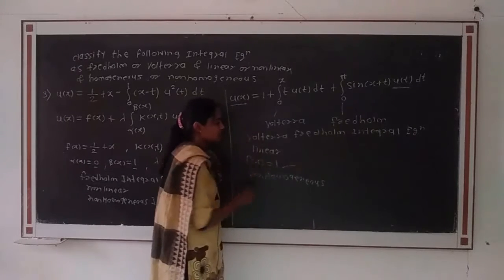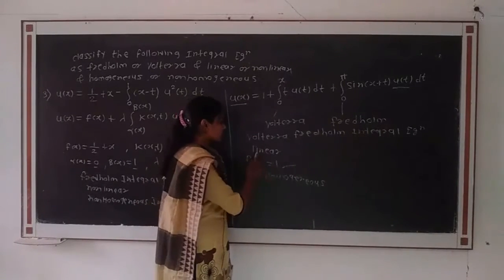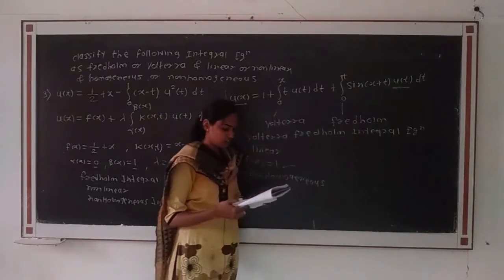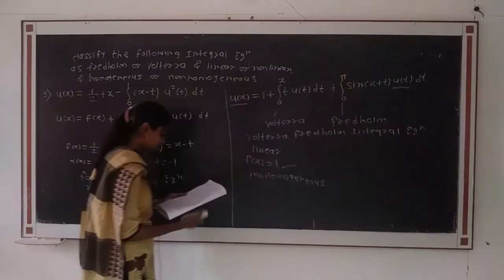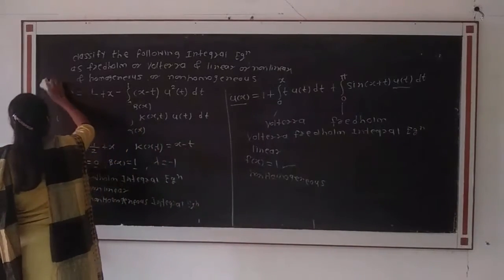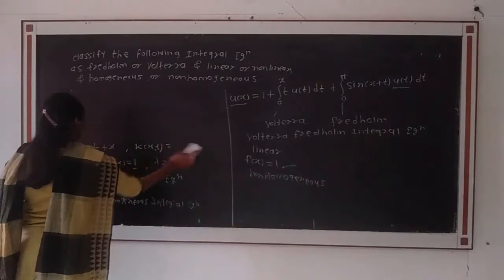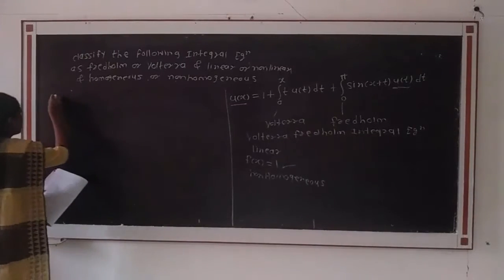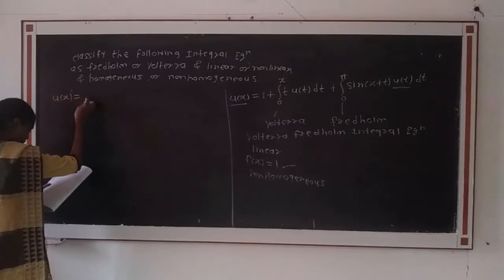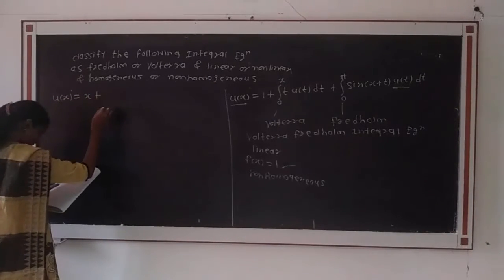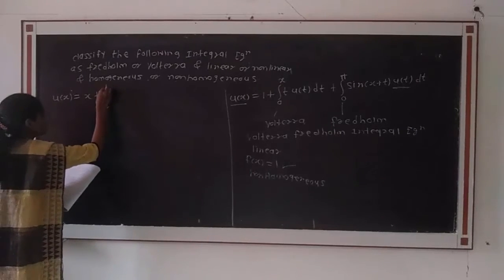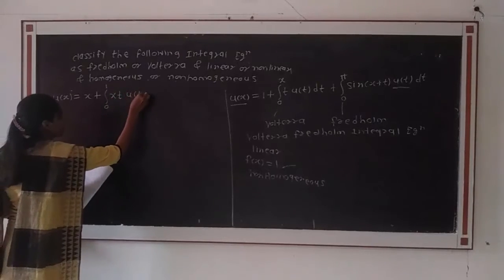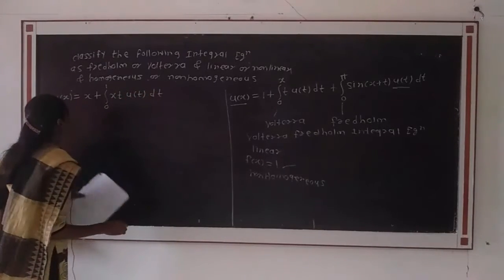That is, the integral equation is a non-homogeneous linear Volterra-Fredholm integral equation. Then the next example is u of x is equal to x plus integration from 0 to 1 of x t into u of t dt.